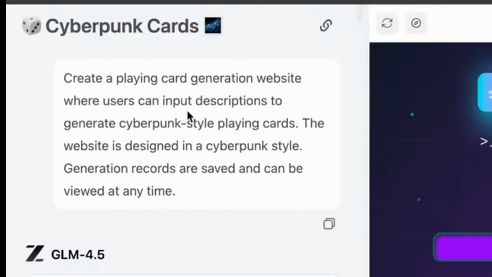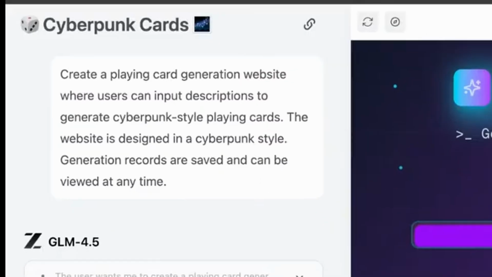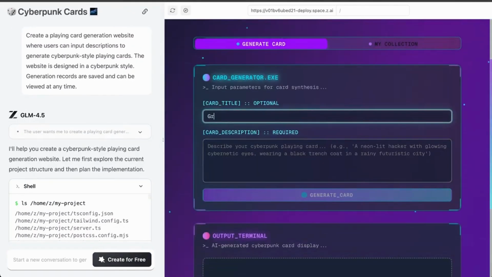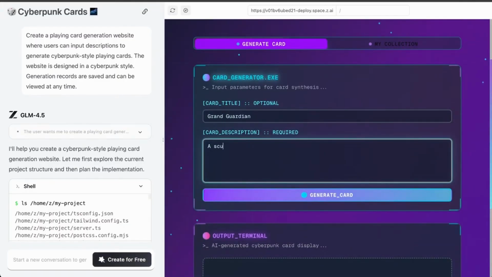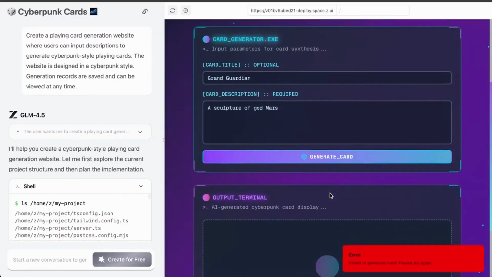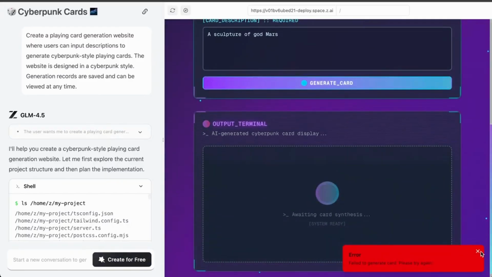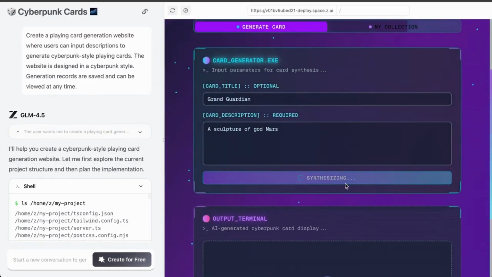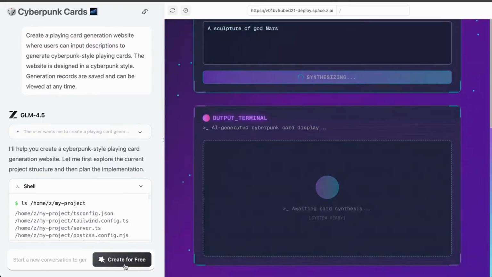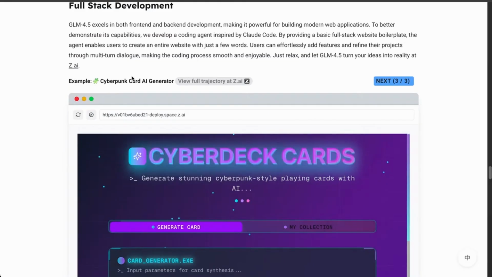Okay, what's the other example we have here? Create a playing card generation website where users can input descriptions to generate cyberpunk-style playing cards. The website is designed in a cyberpunk style. Records are saved and can be viewed at any time. My collection. Grand Guardian, a sculpture of God Mars. Okay, generate card. So what's happening? Error. Failed to generate card. Please try again. Try again. Generate card. Awaiting card synthesis. So while this happens, let's move on.